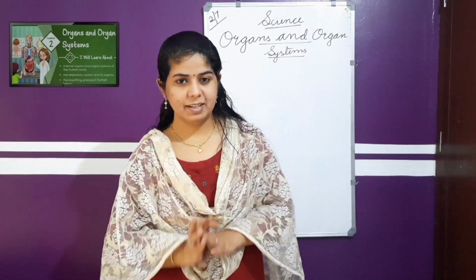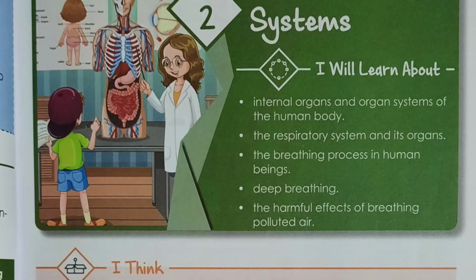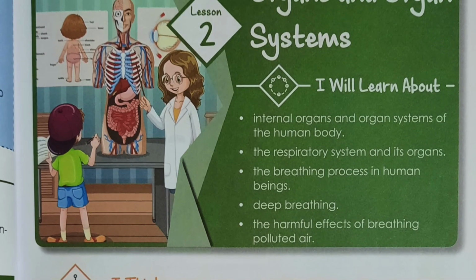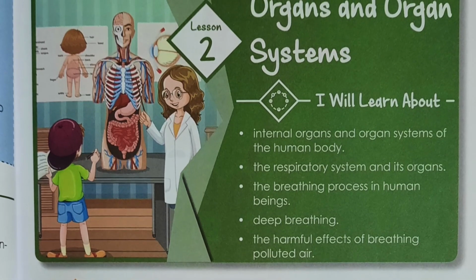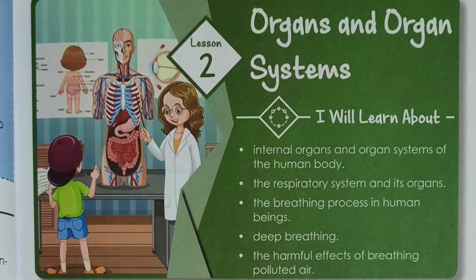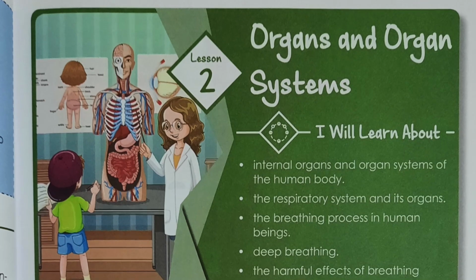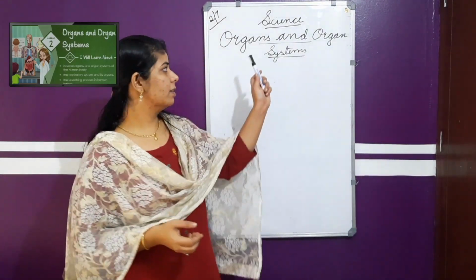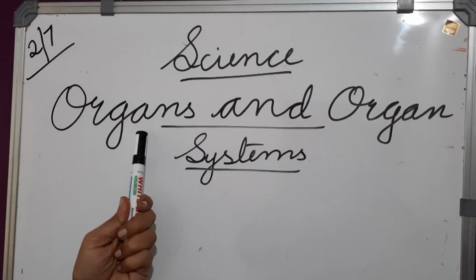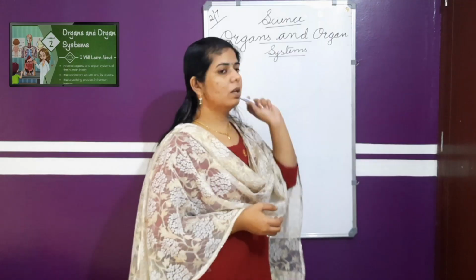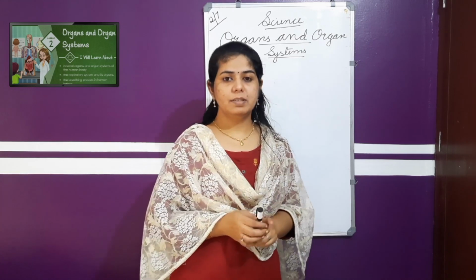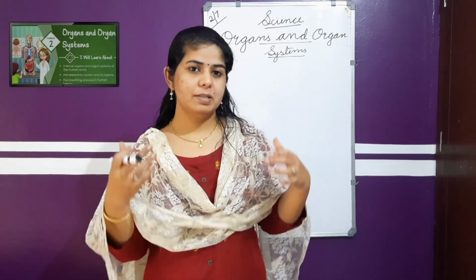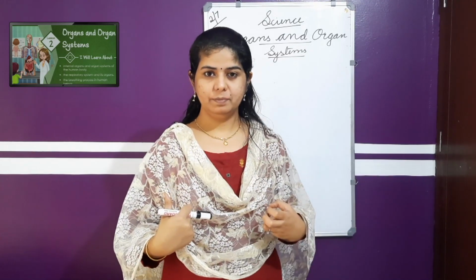So, again in the second chapter, we are going to study about ourselves. That is about our body parts, or we can tell our organs. That is the second chapter about the organs. The chapter name is organs and organ system. First we will see organs. Organs, that means the parts of our body.